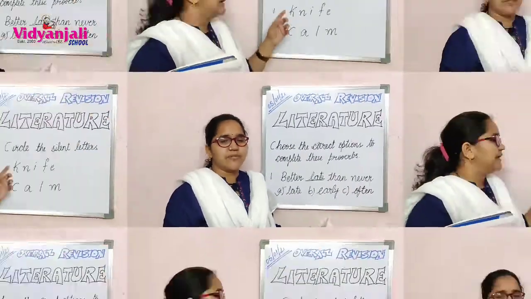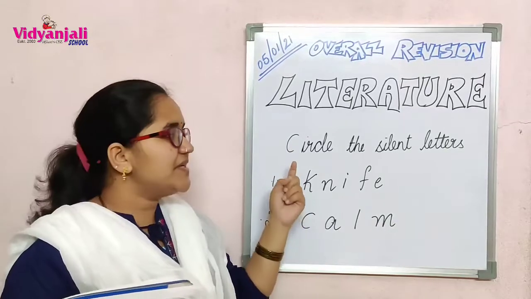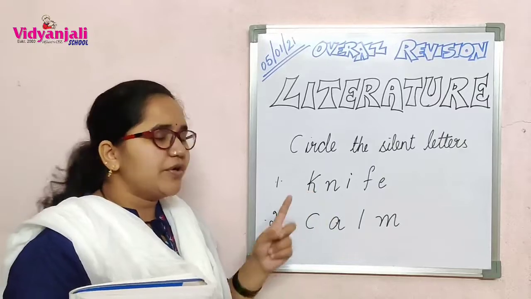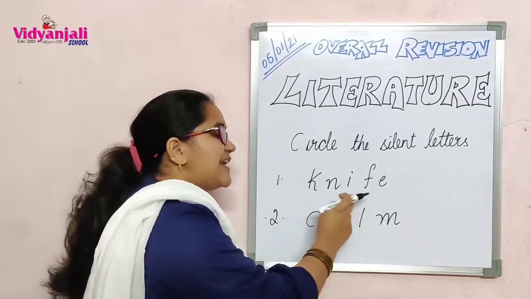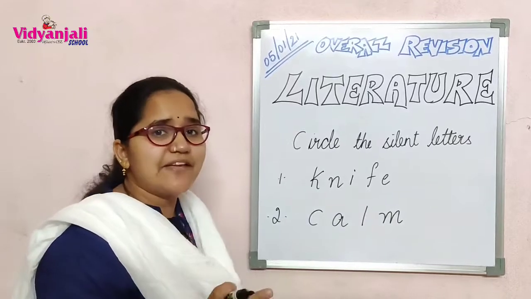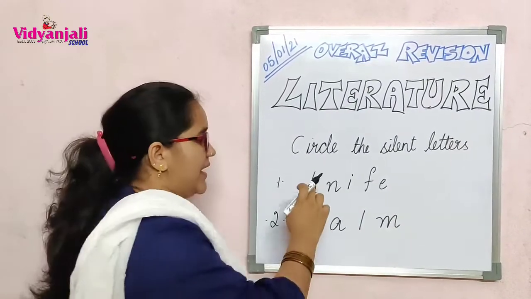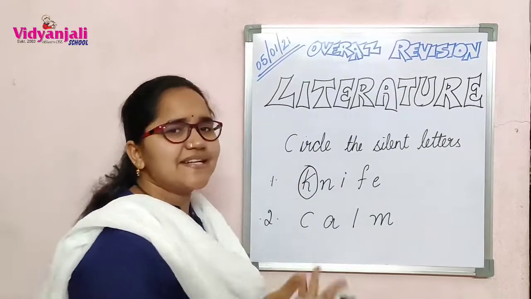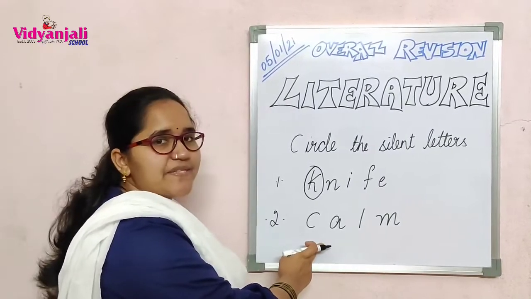Okay? Now, next Roman in our literature, activity. What is your activity? Circle the silent letters. What you have to do? Read the words aloud. Knife. Am I pronouncing the K? No. I absolutely did not pronounce the letter K. Then circle it. That's it. Now, what is the word?